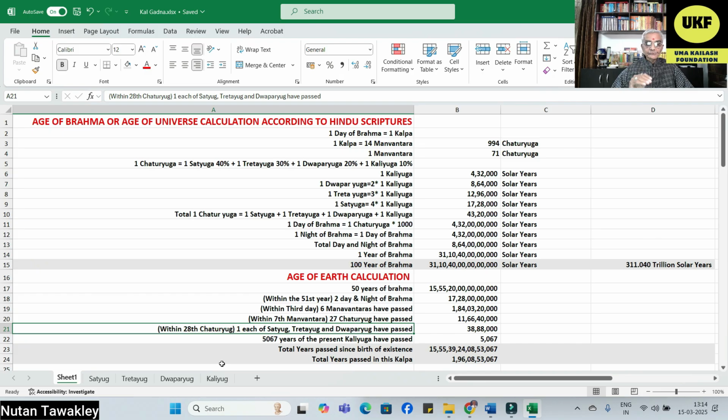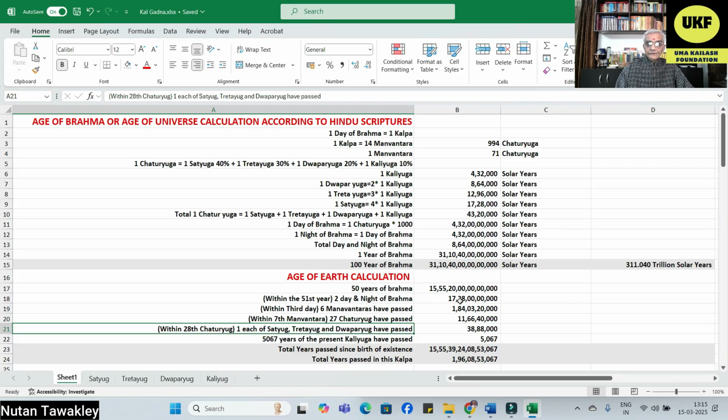In this 28th Chaturyuga, Satyug, Treta Yuga and Dwapar Yuga have passed already, and we are into the Kali Yuga now, which is well known to everyone. In this Kali Yuga, 5067 years have passed.